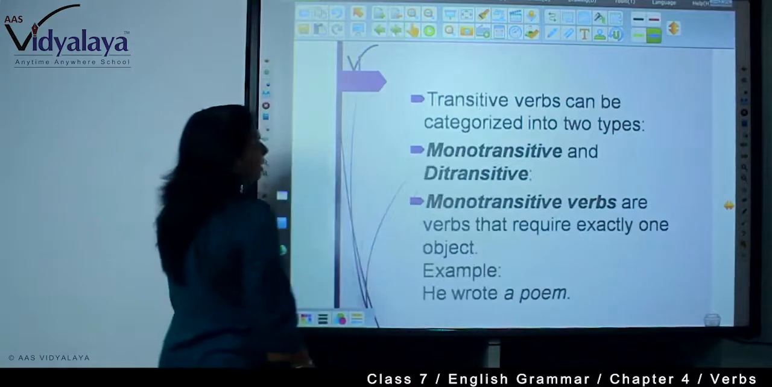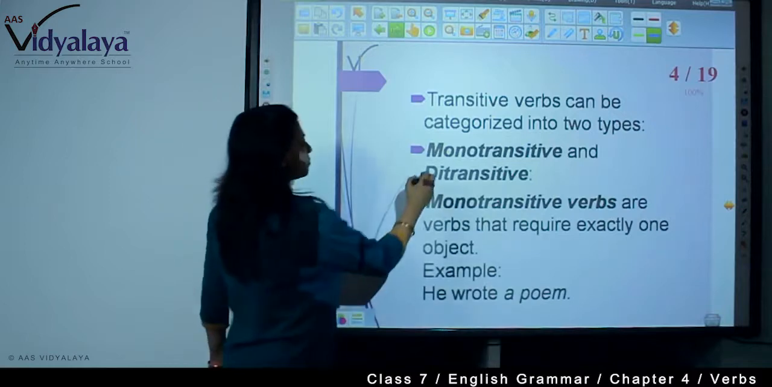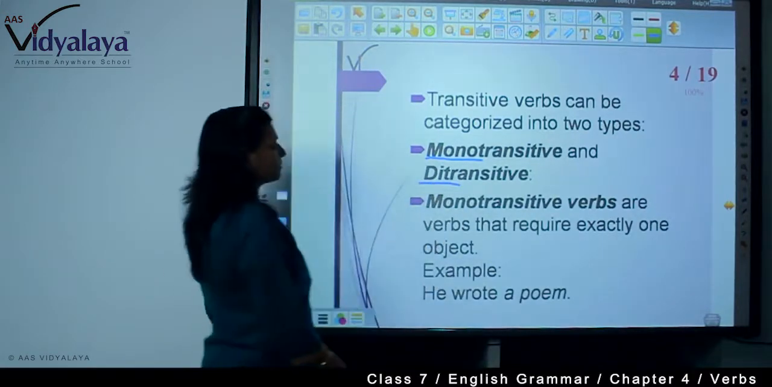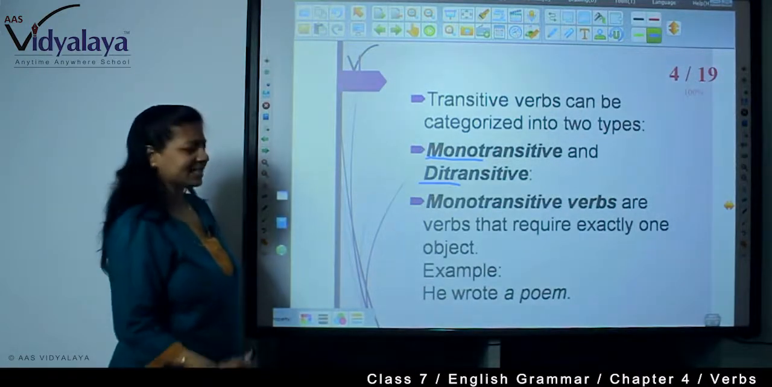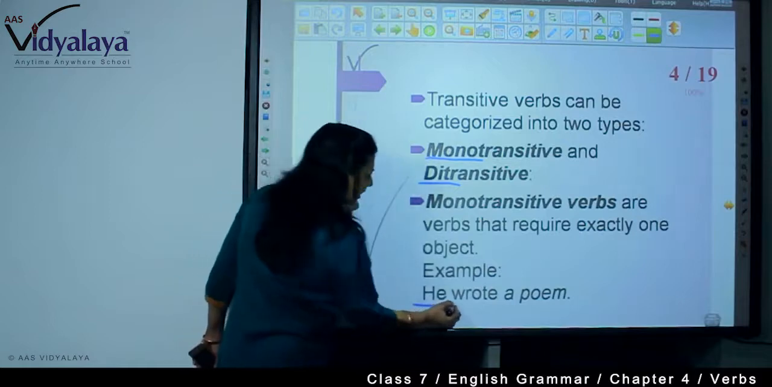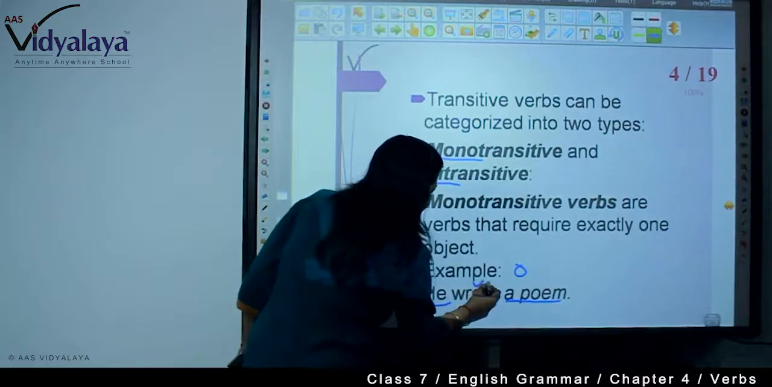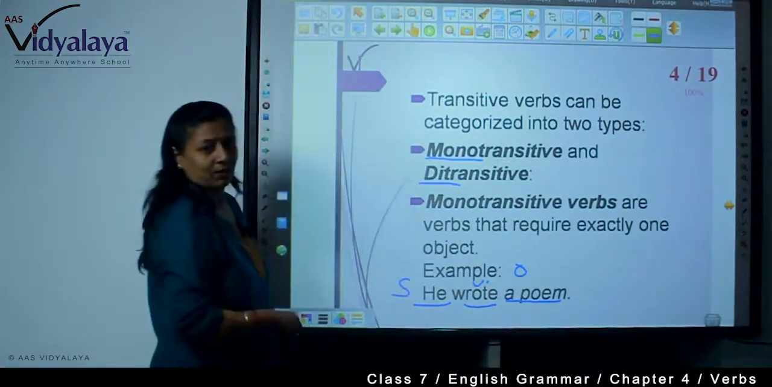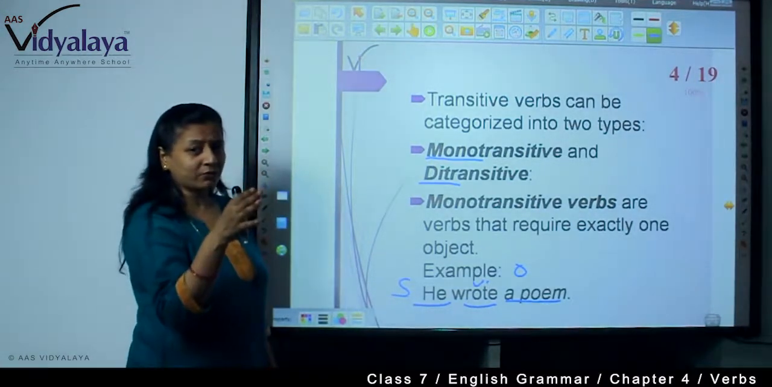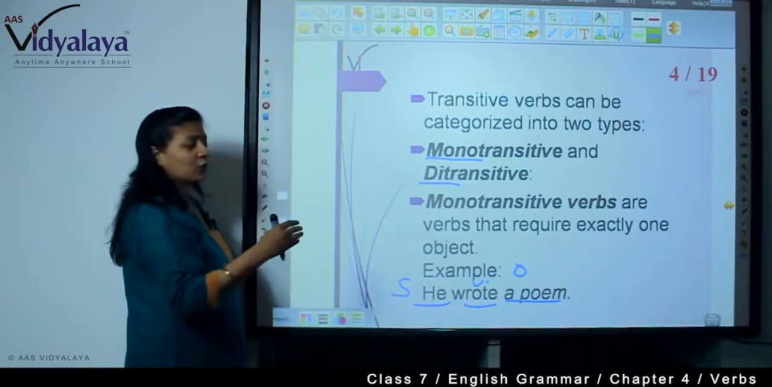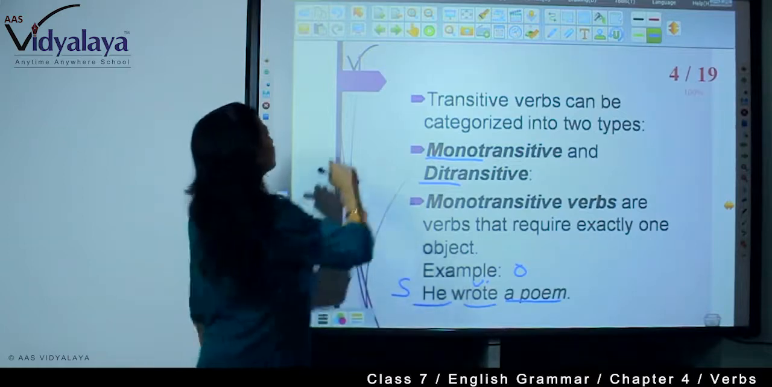Now, next. Transitive verbs can be categorized into two types. First is mono and second is di. Mono means one. Monotransitive verbs are verbs that require exactly one object. For example, he wrote what? A poem. So this is an object, this is verb, and this is subject. As I have said, to find the object, you need to ask after the verb who or what. He wrote what? A poem. So this is transitive, monotransitive.